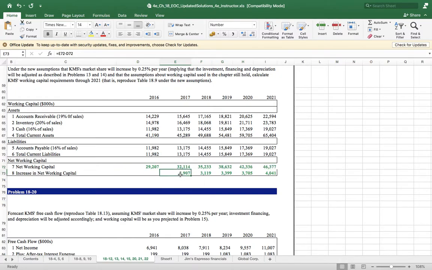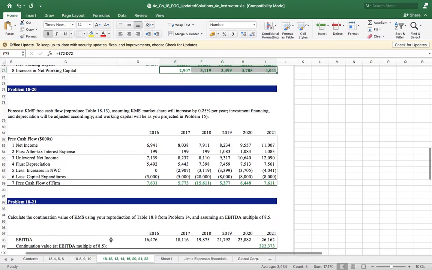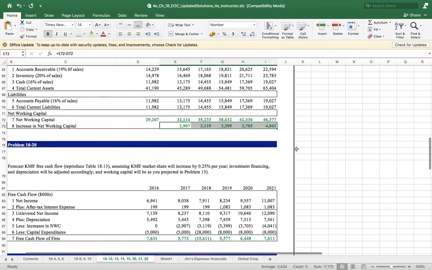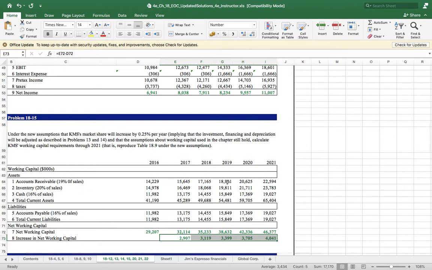Increase in net working capital is equal to this year's net working capital minus previous year's net working capital. Enter. Once you do this, extend this. Next is what? Everything is now calculated.